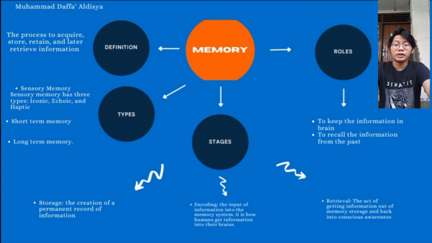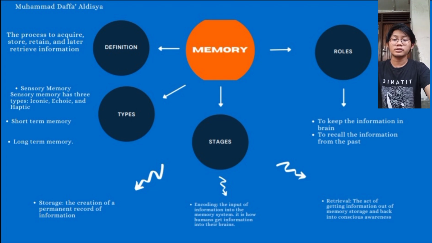The first stage is encoding. Encoding is the process of receiving, processing, and combining information. It is when memory accumulates all the information from the surroundings and encodes it in the human brain. The information we take from the surroundings is processed in three different forms. They are visual, acoustic, and semantic.